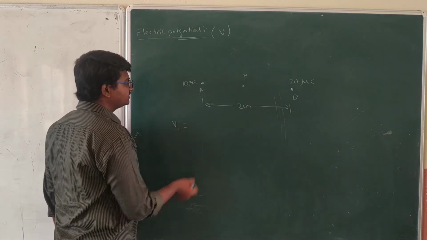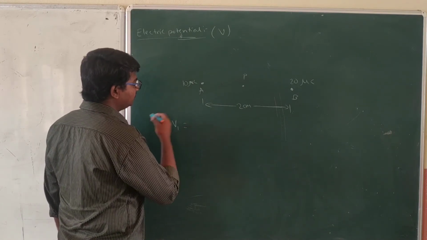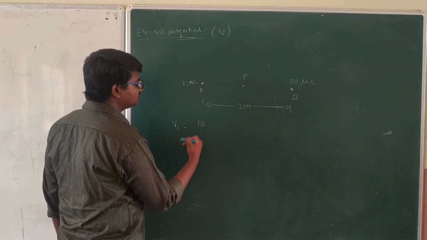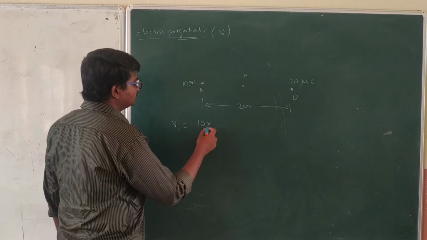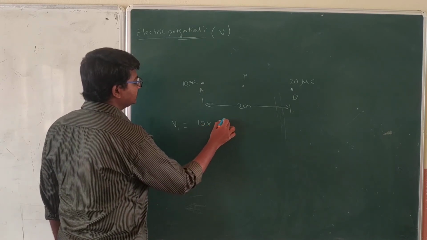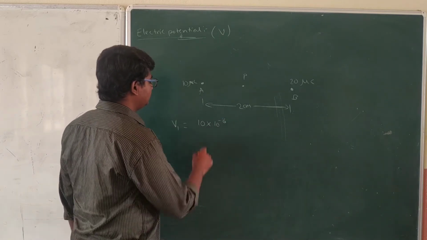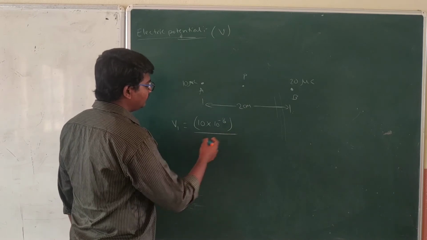We are going to find V1, which is equal to, using the formula we just discussed, the charge 10 microcoulombs converted into coulombs, 10 into 10 power minus 6, divided by 4 pi epsilon.